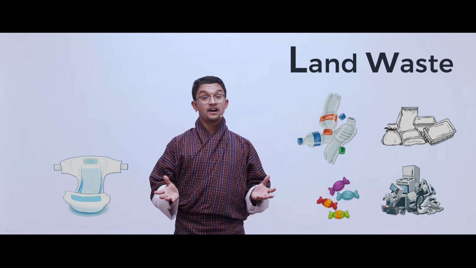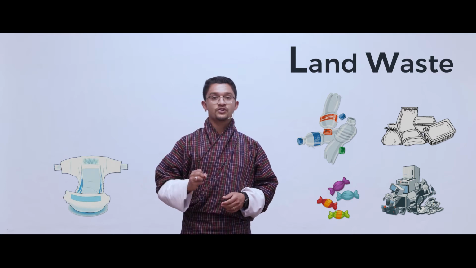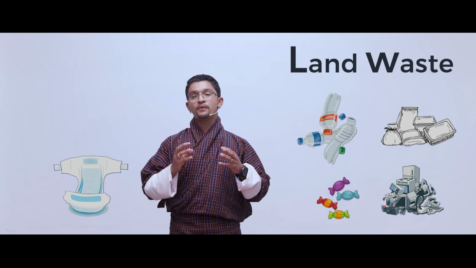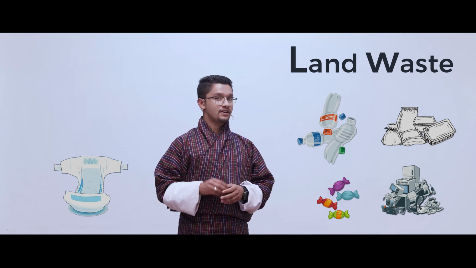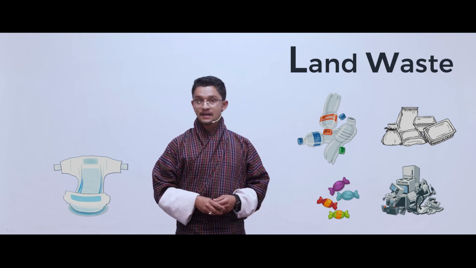All these things are becoming one major concern because they are thrown, they are littered around. And these are some of the most prominent, let us say, wastes that pollute land. In other terms, we even refer to them as land pollutants. So land waste is becoming an increasing concern.